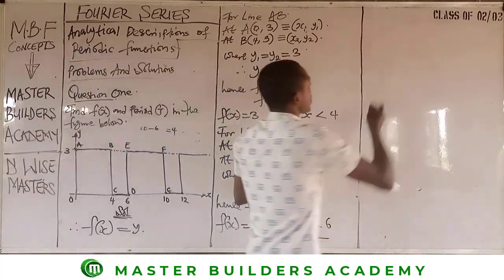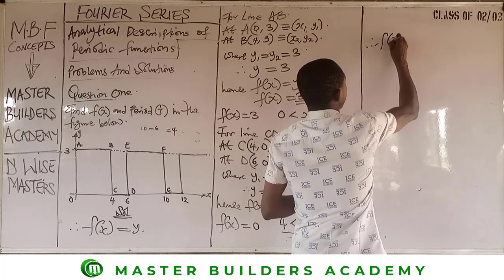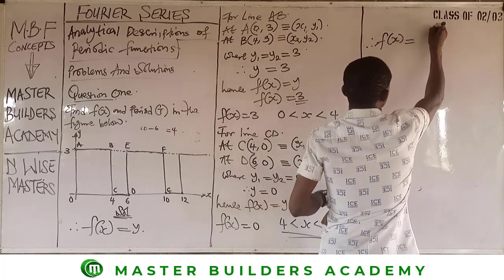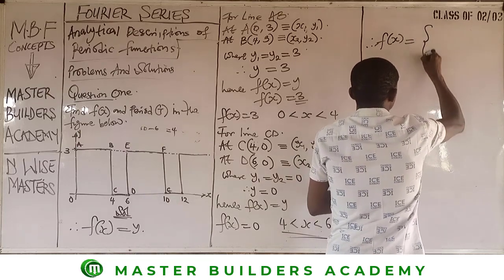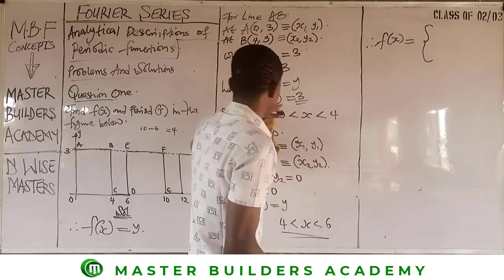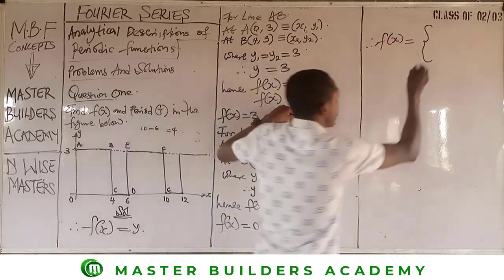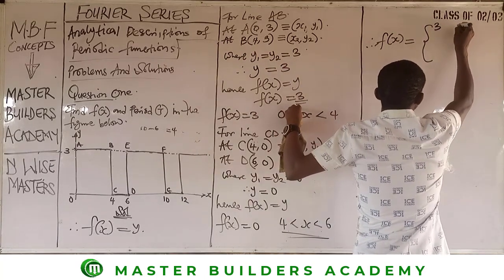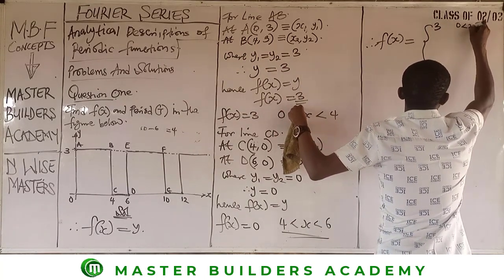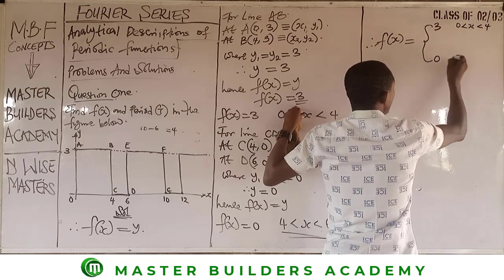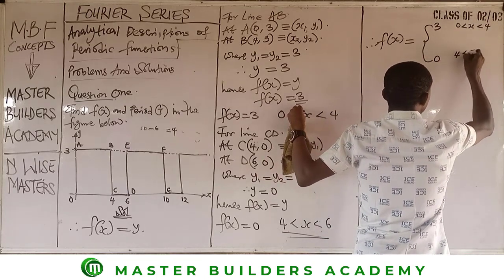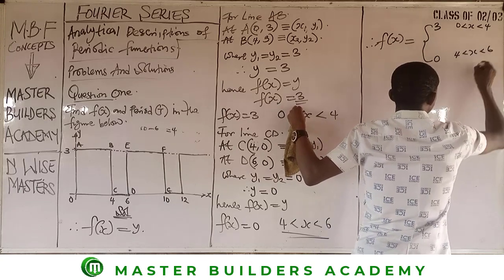We say, therefore, f of x is equal to 3, between 0 less than x less than 4. Then the next value is 0, which is between 4 less than x less than 6.